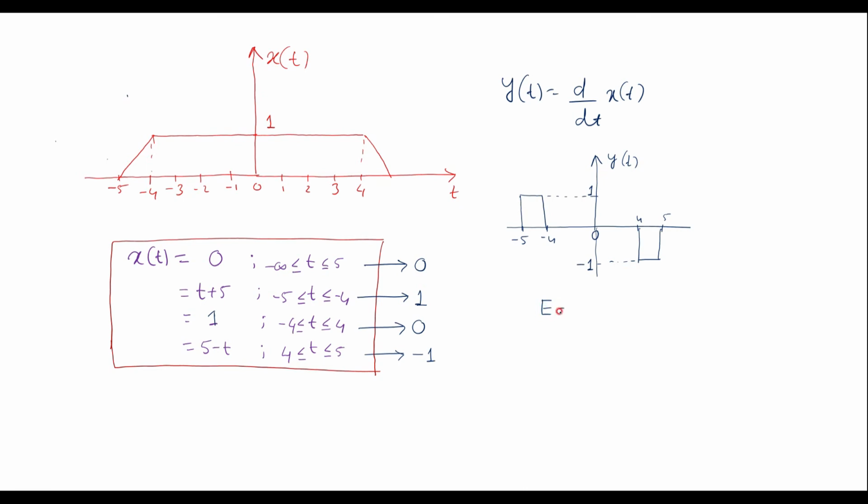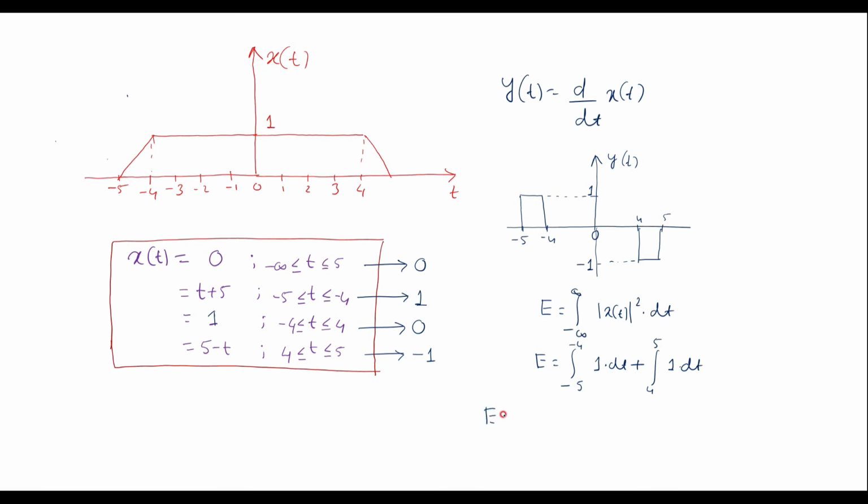Therefore, energy E is given by the formula, integral from minus infinity to infinity of y of t square into dt, which can be written as E is equal to integral from minus 5 to minus 4. Here magnitude is 1, that is 1 into dt, plus 4 to 5. Here it is minus 1, so magnitude is 1 only, that is 1 into dt.